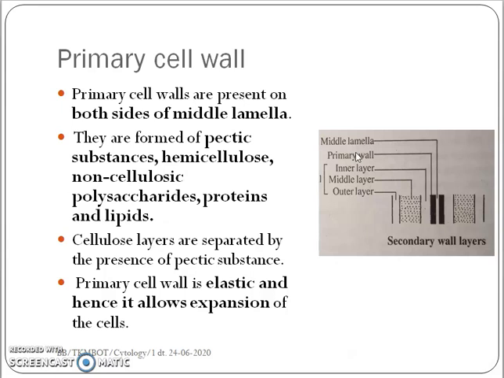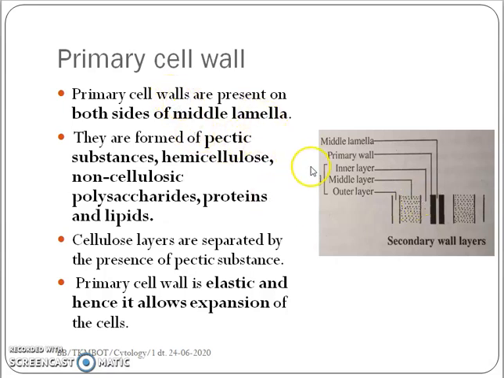Coming to the primary cell wall, if you see the diagram, this is the middle lamella, this is the primary cell wall layer, and this is the secondary cell wall layer. One side of the middle lamella is one cell, and the other side is another cell. So the adjacent cells are connected together with the help of a middle lamella.